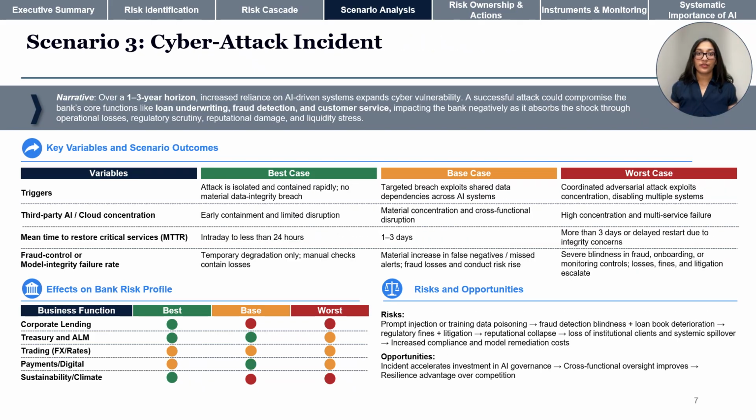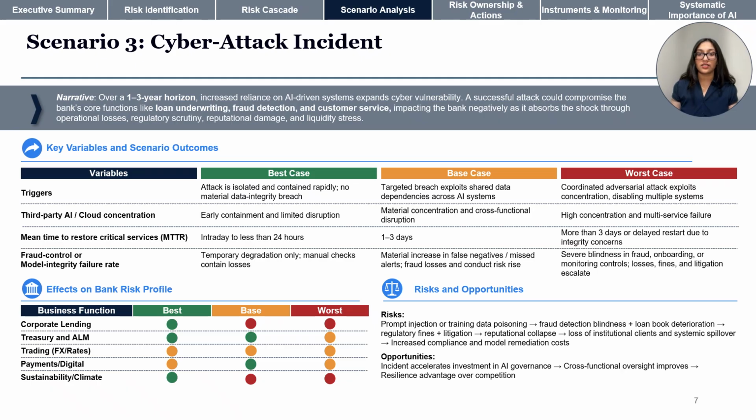Our third scenario involves a cyber incident. As banks rely more on AI and third-party providers, they increase exposure to attacks that can disrupt core functions like payments, fraud detection, and customer service. In the base case, a targeted breach disrupts controls, creates delays, and increases fraud losses and compliance costs. Now, in the best case, the attack is caught early, systems recover in time, and the impact is limited.